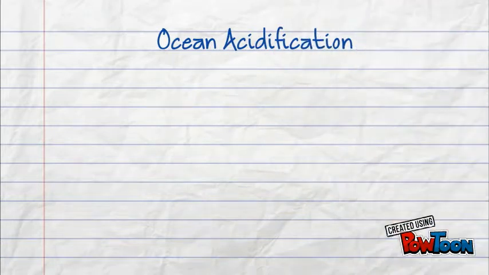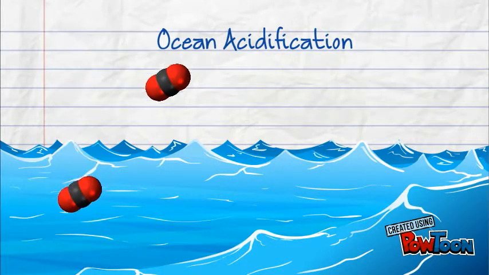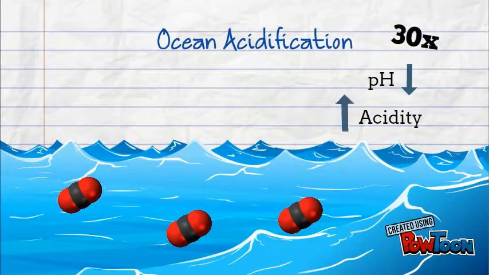Ocean acidification. The ocean has absorbed about 30% of the carbon dioxide humans have sent to the atmosphere since the start of the Industrial Revolution. The trend in the ocean acidification is about 30 times greater than natural variation, and average surface ocean pH has dropped significantly, increasing acidity. Ocean acidification appears to be affecting whole ecosystems.